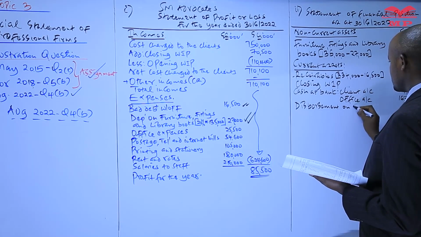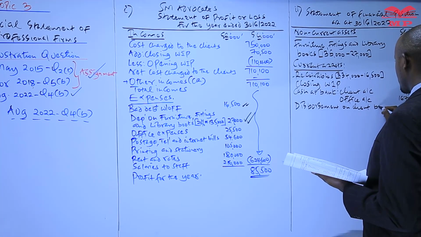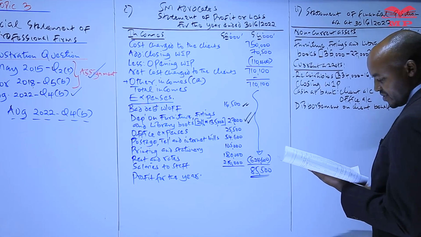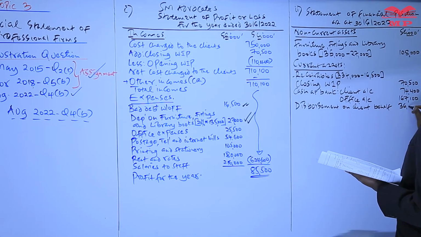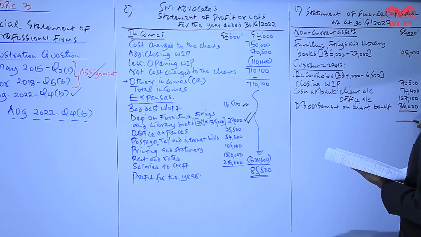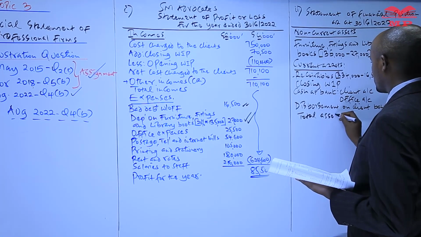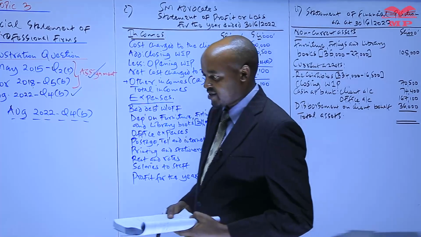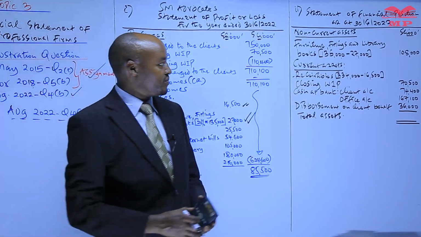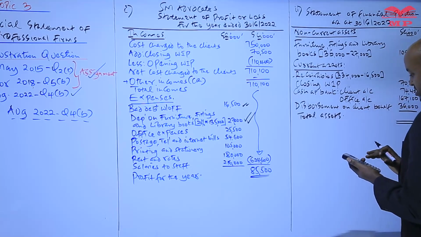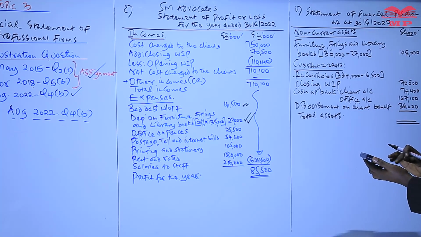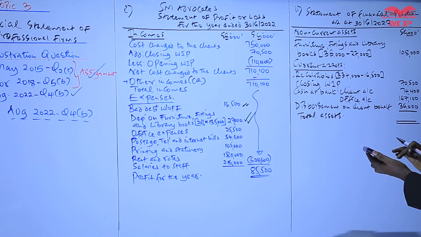Disbursement on current behalf. Remember, this is a payment made on behalf of the client, but basically the professional firm expects to recover the same from the client. So what we need to do here is get the total assets. But before you do that, there is a figure we need to compute up here: the net amount of receivables, 234,000 minus 16,500. That will give us 217,500.